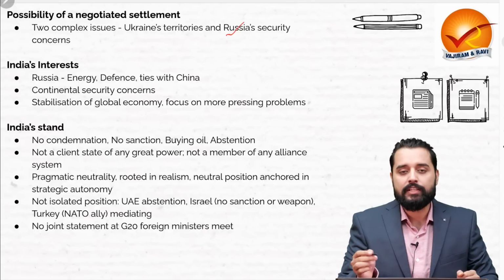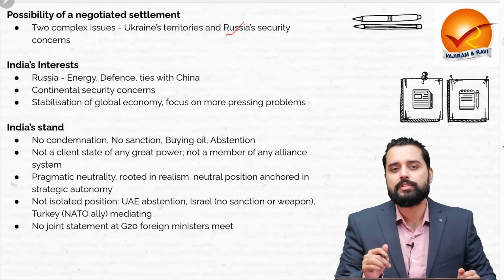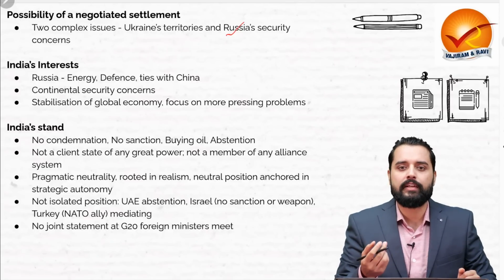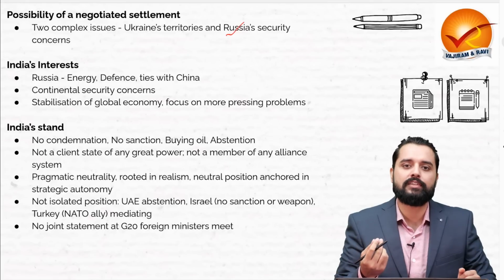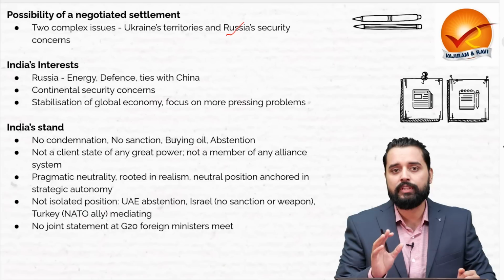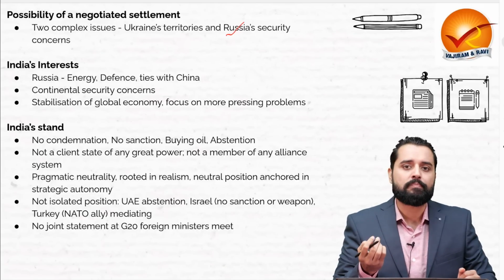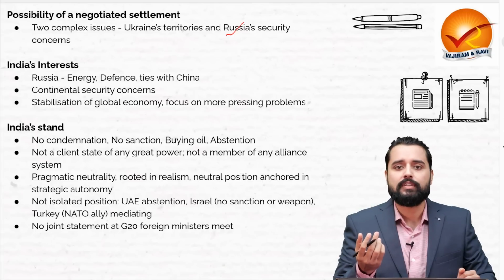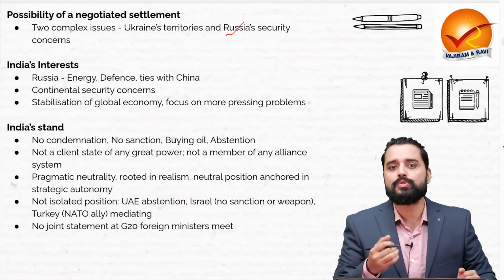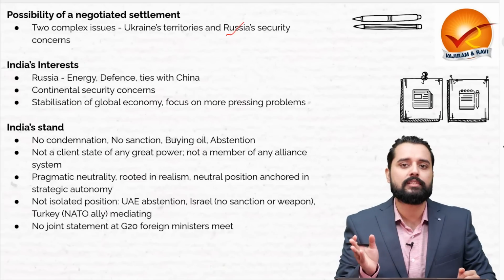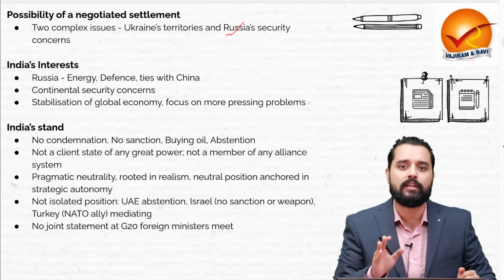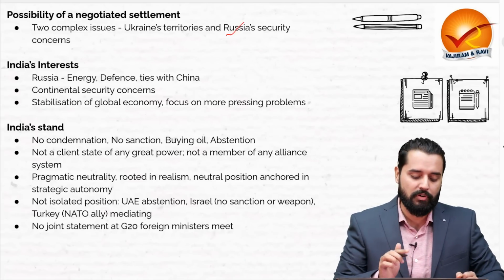But Russia also has genuine security concerns, because a NATO ally right next door will affect its calculations. Therefore, a settlement will fructify only if the Western capitals also agree to it, because the Western capitals are actually arming Ukraine. They are the ones who are supporting Ukraine in this war.